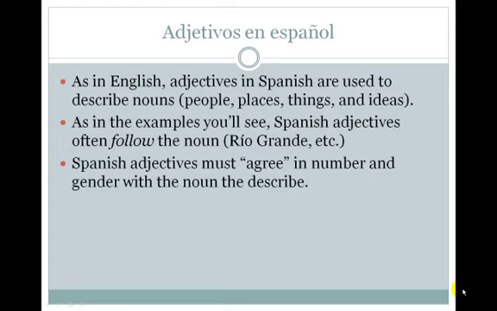Another rule about Spanish adjectives is that they must agree in number and gender with the noun they describe. So if a noun is singular and masculine, the Spanish adjective would also be singular and masculine. When we learned the articles el, la, los, and las, you got used to those having to agree with the noun, using the singular masculine article el when you have a singular masculine noun, such as libro.